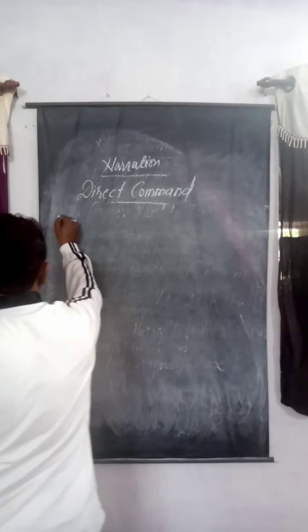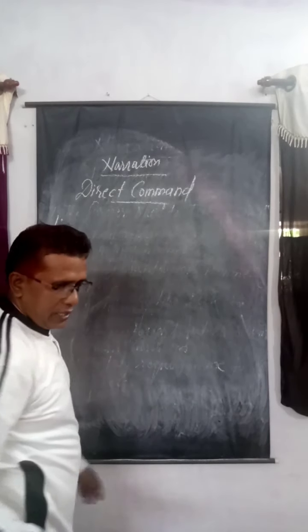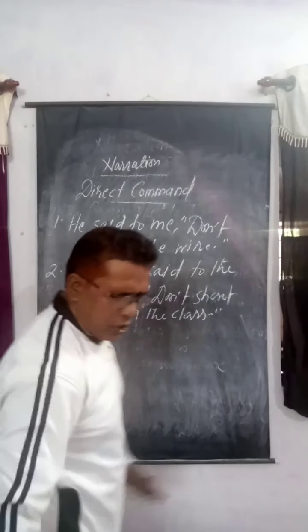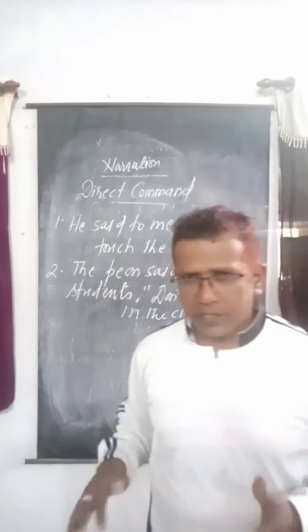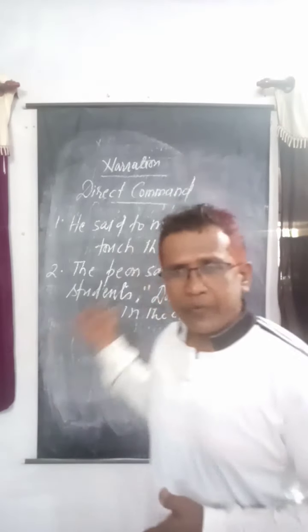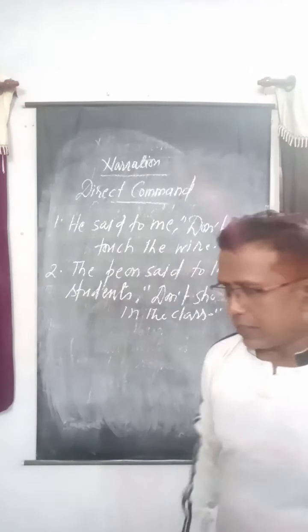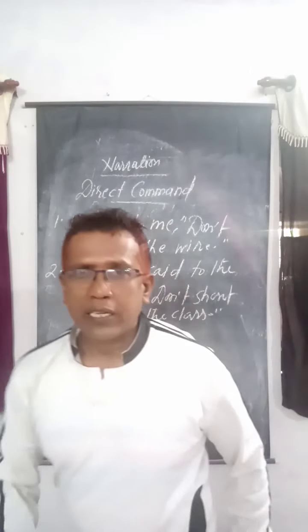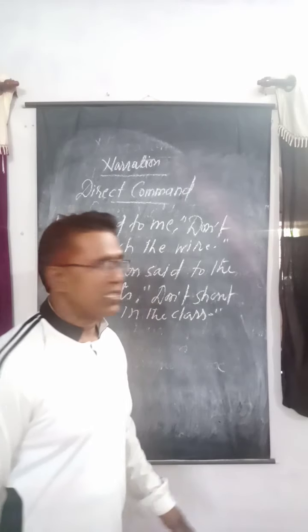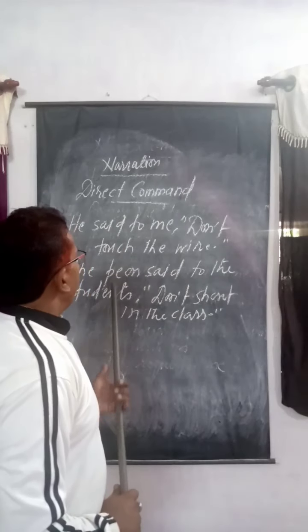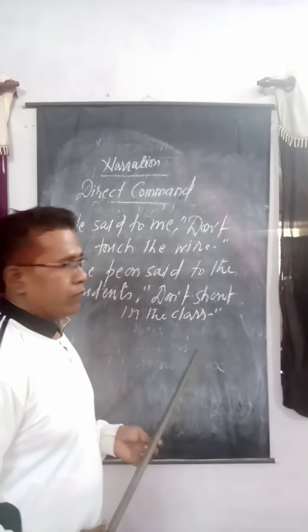In our answer part, let me jot down some sentences. Did you notice the difference from the previous sentences? You must have noticed that all the given sentences are negative commands.